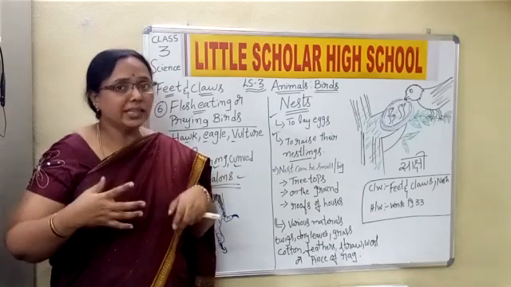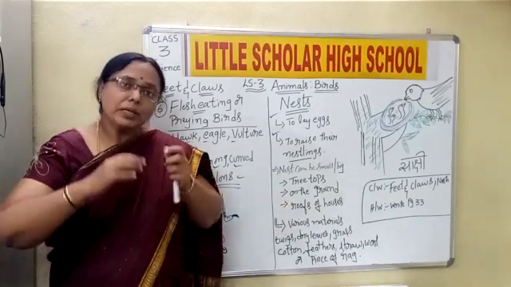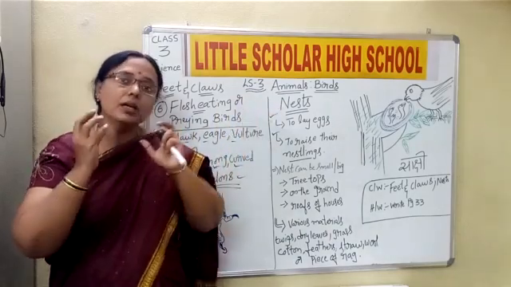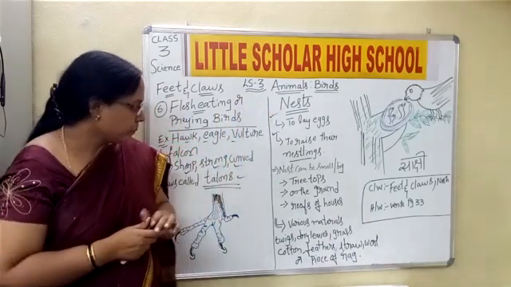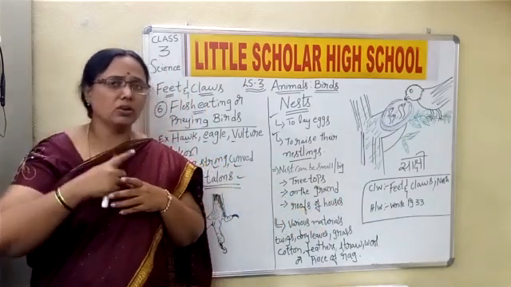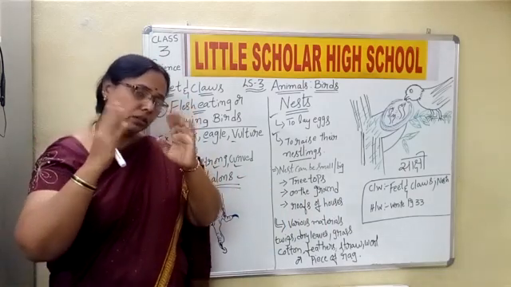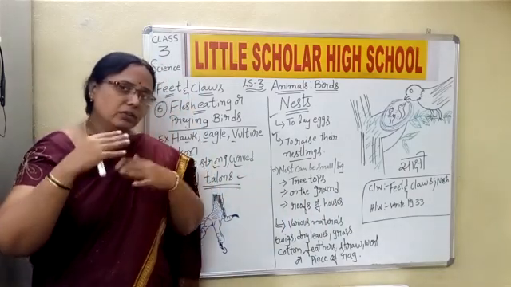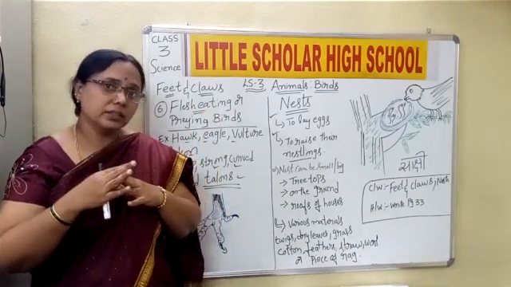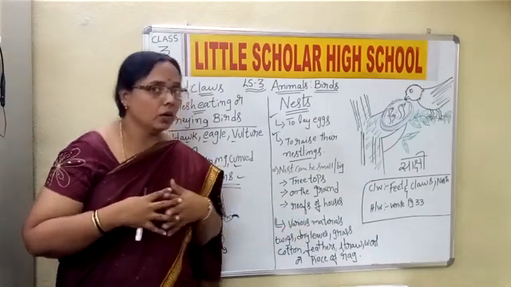These babies and all, and eat them away. Hence we will not say that it is exactly on the ground, but a little above the ground, in a safe place where the eggs or the babies are safe enough. And on the roofs of the houses, like on the terrace and all, there are some spaces, yes or no? Mostly we see on the terrace or on the balconies, some corner of the balconies, they will build the nest on the roofs of the houses also.